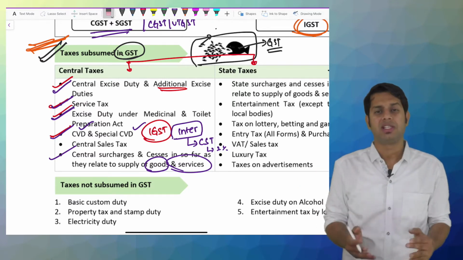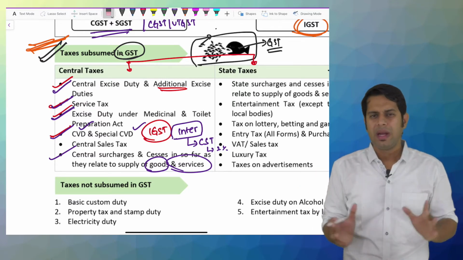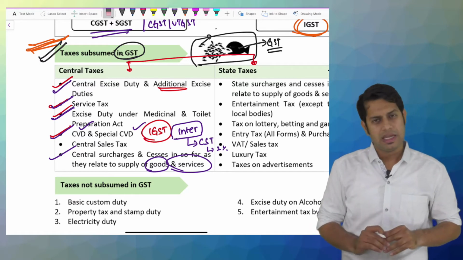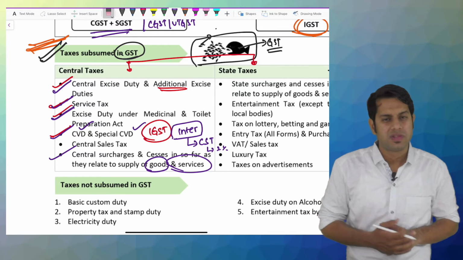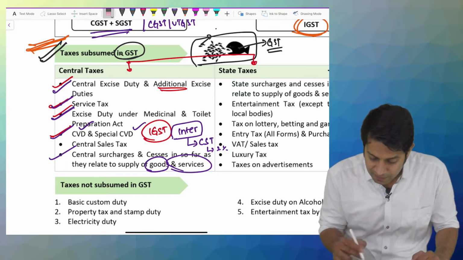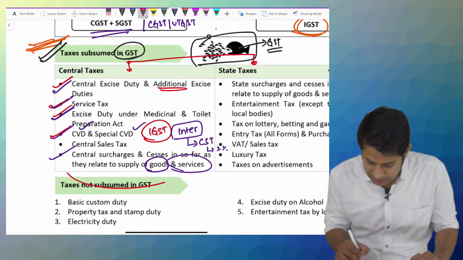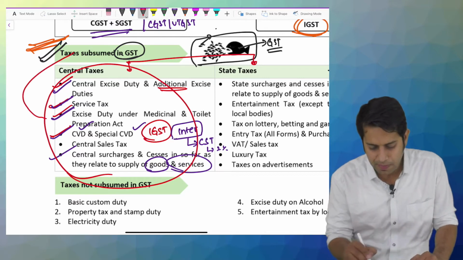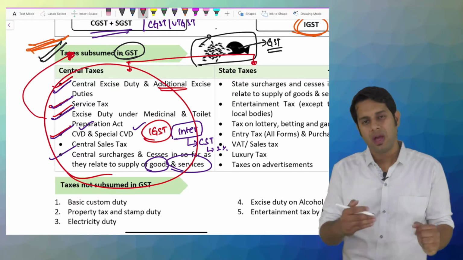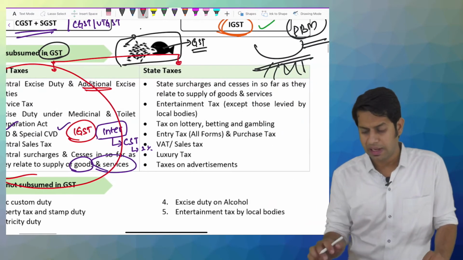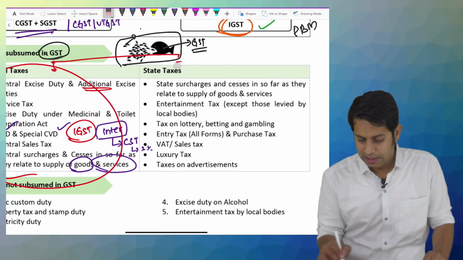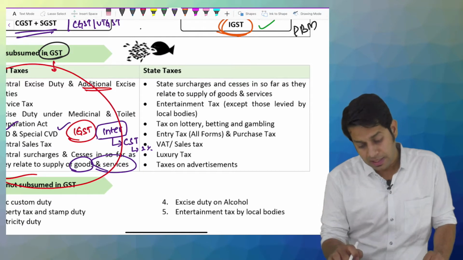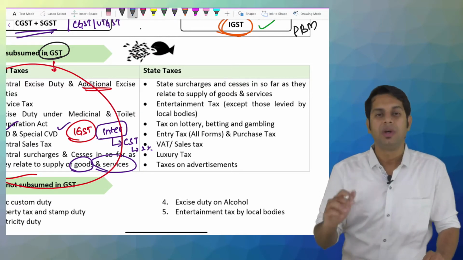And then different surcharges which were collected by the central government on sale and purchase of goods or supply of services, etc. All these different central taxes got merged with GST. They got merged with GST. Similarly, there are many sales taxes also. There are many taxes which were collected by the state government also, which got merged with GST.